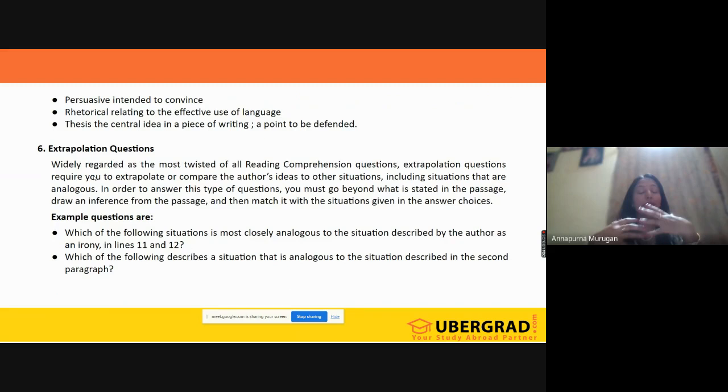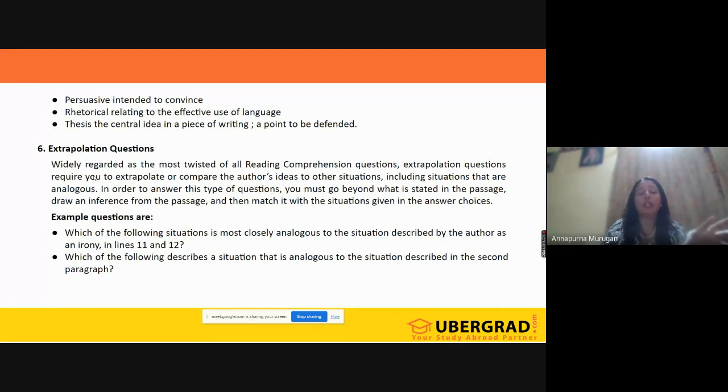Next, extrapolation, just like analogous. Like Karnataka, Bangalore. Then they will ask, for UP, which is the capital? It should be Lucknow.